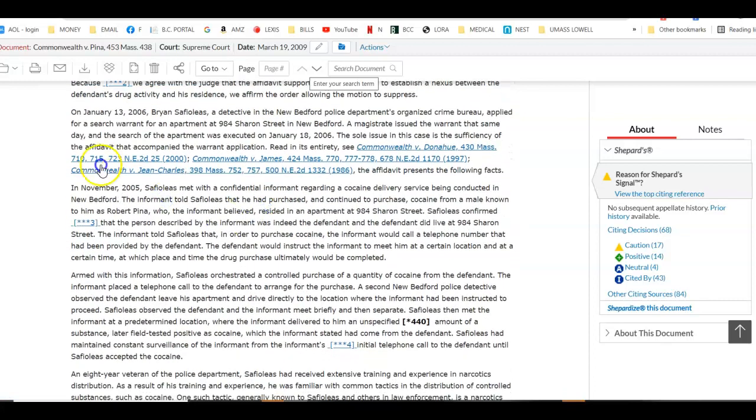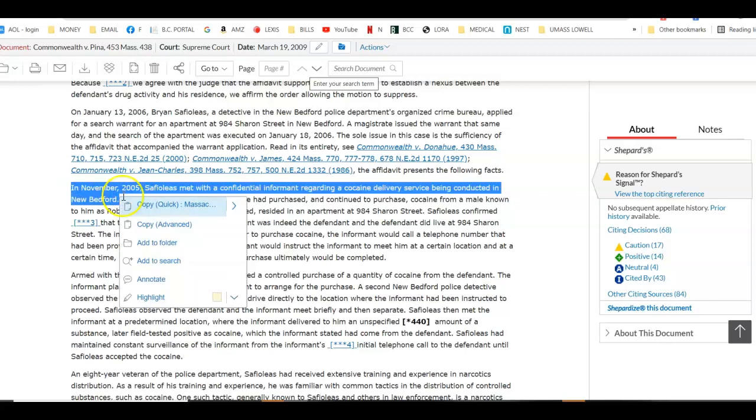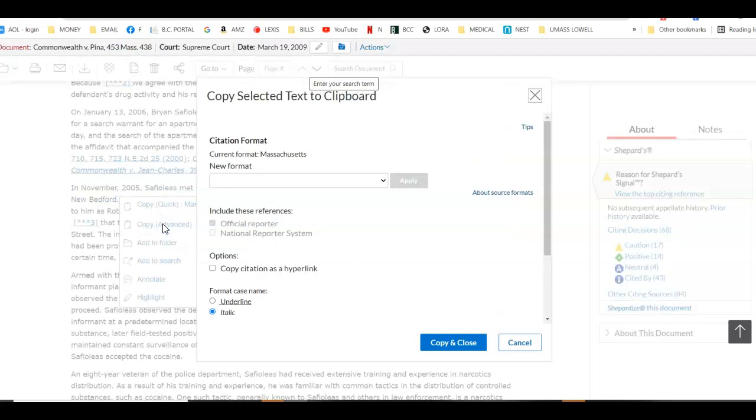All right, I'm going to select the text I would like to copy. In this case, I'll copy the first sentence here. And this is where I misguided you folks, or you, my issue. You'll see this menu here. I want you all to go down to copy advanced. I didn't do this before, but this is important. I had just done quick copy. Click on copy advanced. You see this screen up here.